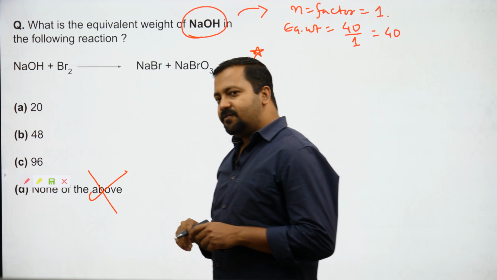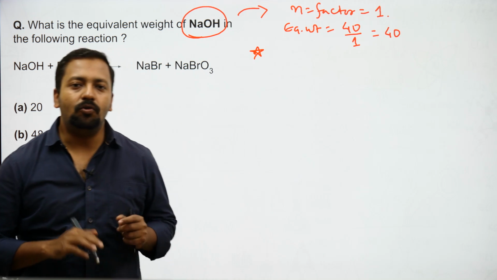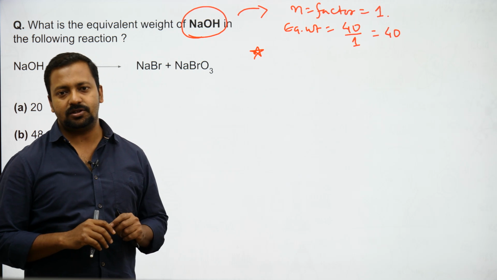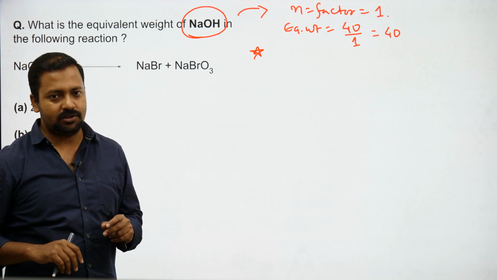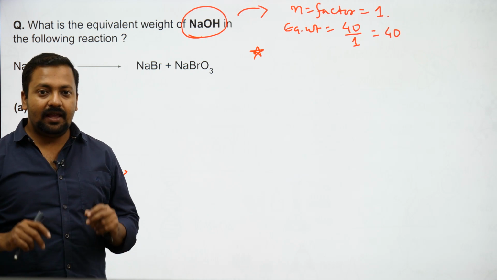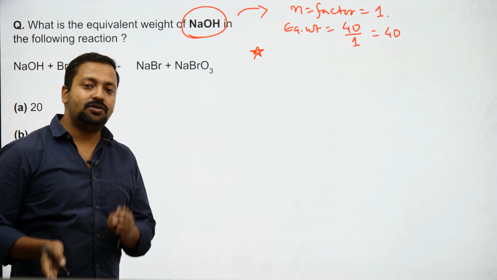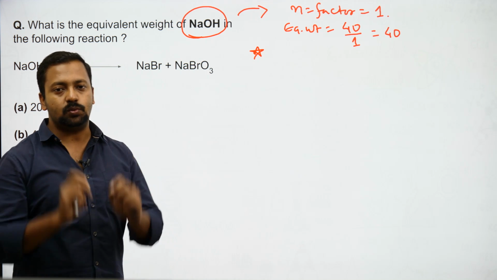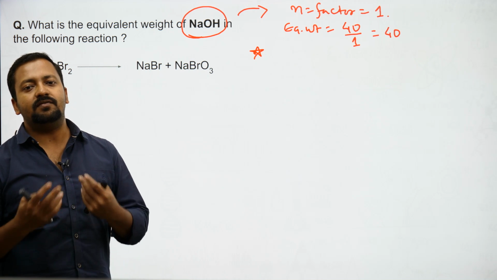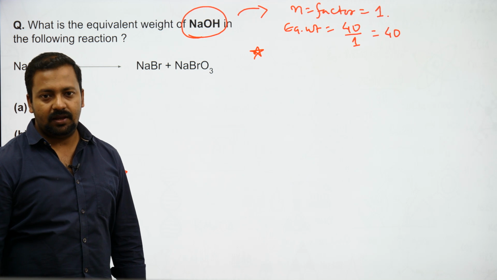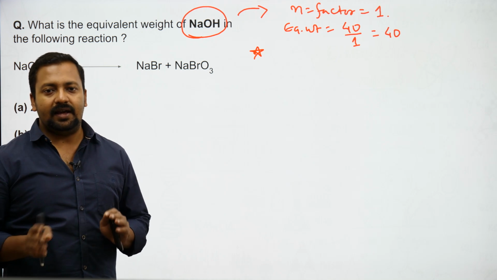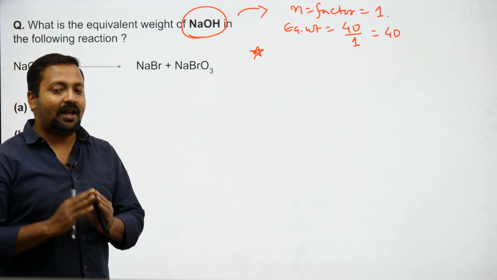The n factor of NaOH can be taken as 1 only if it is a neutralization reaction or a displacement reaction. As long as it is a neutralization or displacement, you can take the n factor as 1. But the moment it is involved in a redox reaction, you cannot take it as equal to 1. It is not advisable.